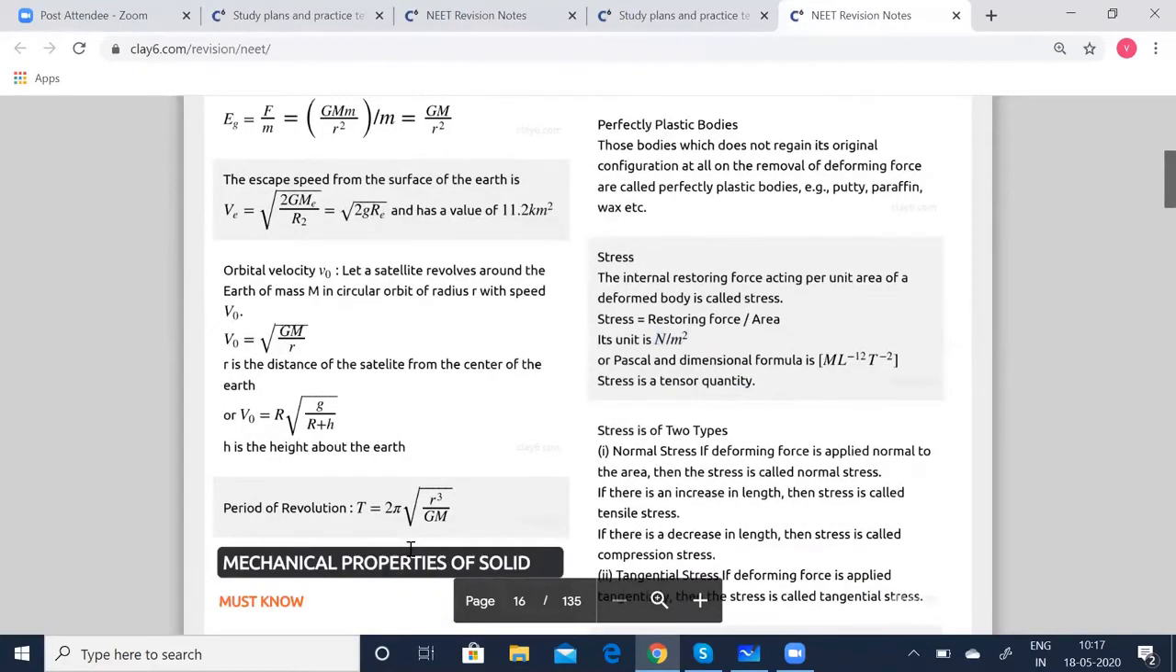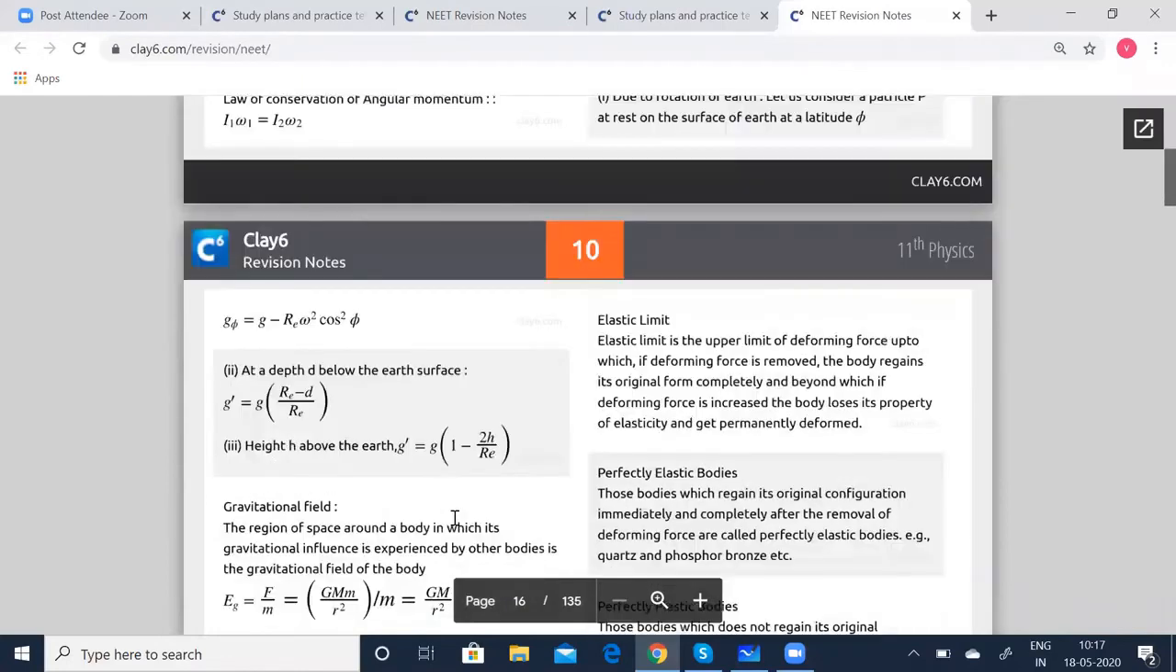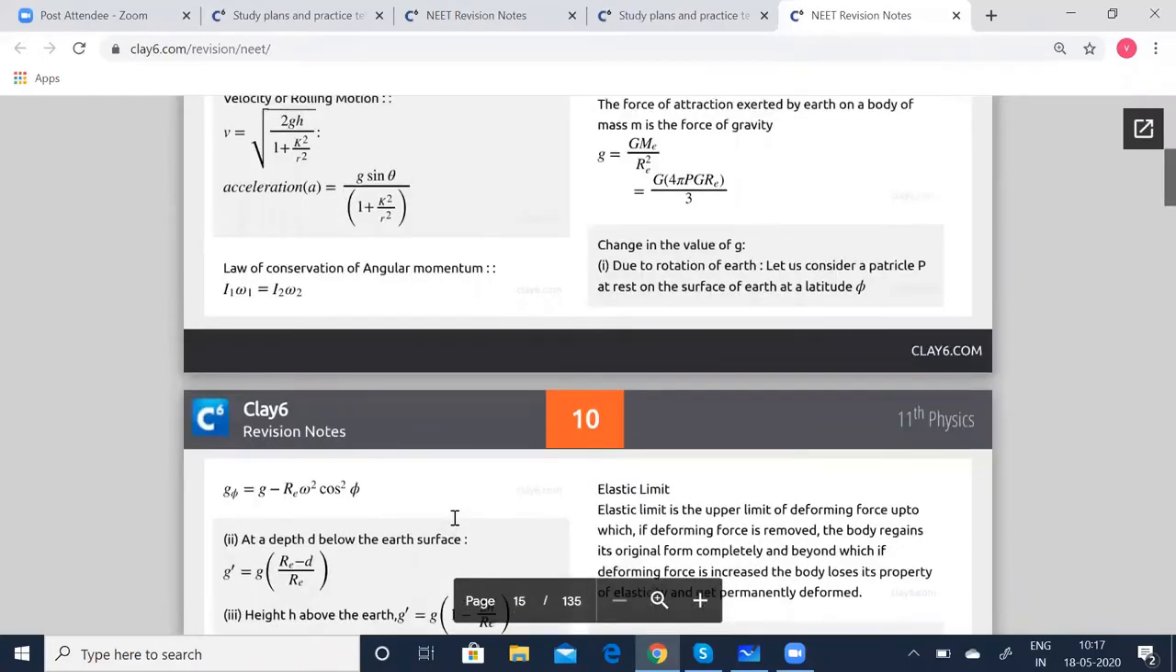Next, coming finally to the period of revolution. Period of revolution T is given as 2 pi root of R cubed by GM. So R is now going to be the radius, G is the gravitational constant, and M is the mass of the object or the particle. So we have briefly gone through all the important formulae which you have to apply for this lesson.